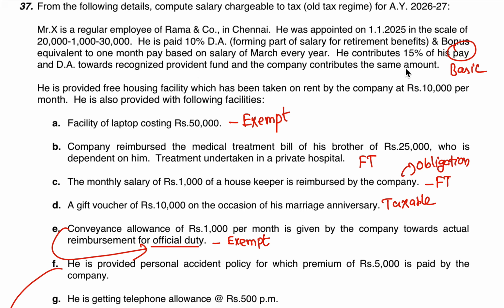Pay means basic here. So whatever is contributed by the employee, the same amount has also been contributed by the employer. Since they have given basic and dearness allowance, we are supposed to calculate 15% of the amount, and the same should be applied to the employer's contribution as well.